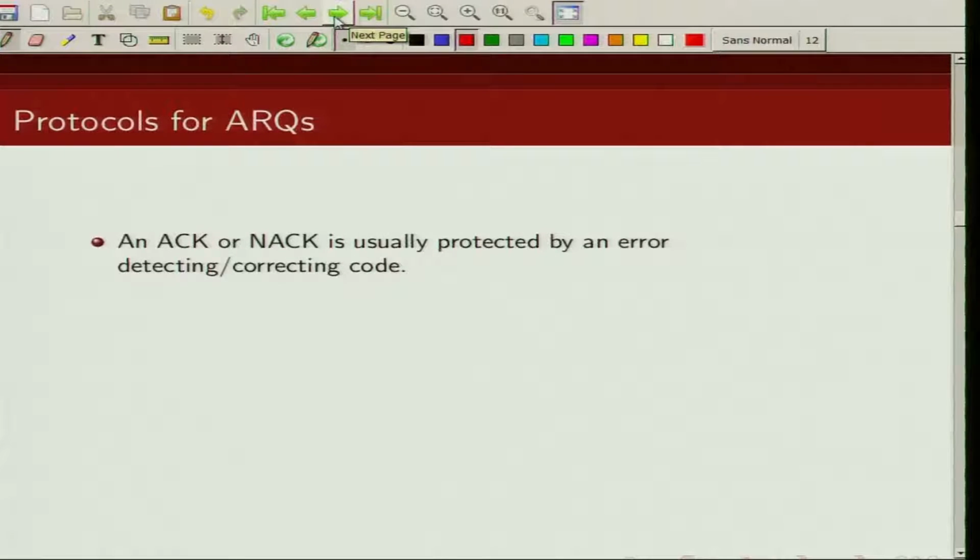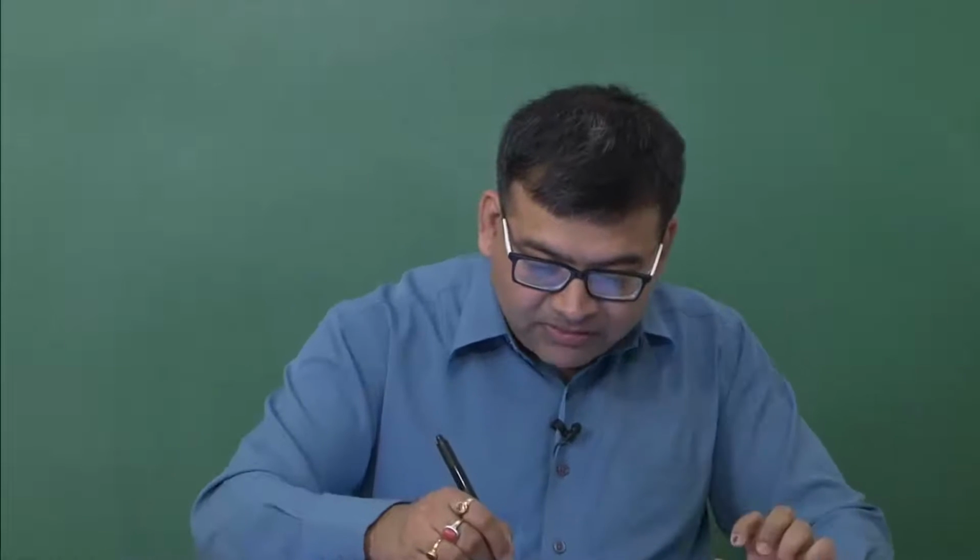Now, when we are sending this acknowledgement and negative acknowledgement from the receiver to the transmitter through this feedback channel, we assume that these have been protected using some error correcting and error detecting code. So, in all the analysis we will assume that there is no error in sending these acknowledgement and negative acknowledgement signals from the receiver to the transmitter.